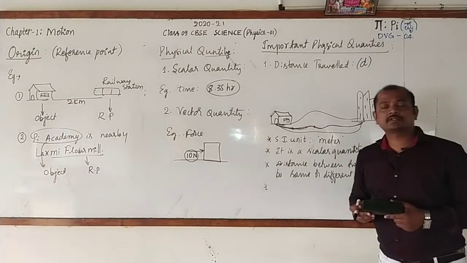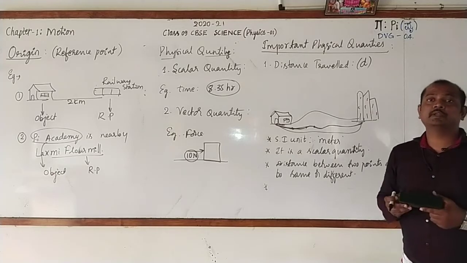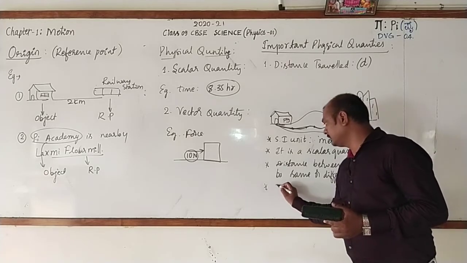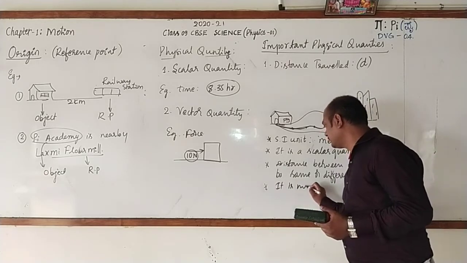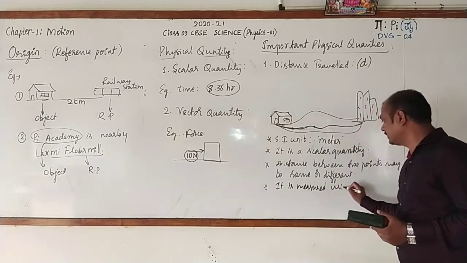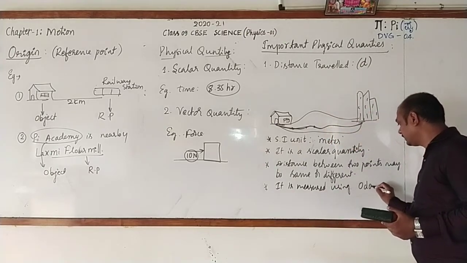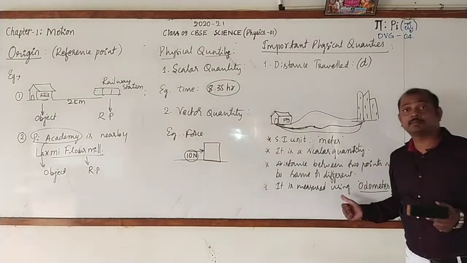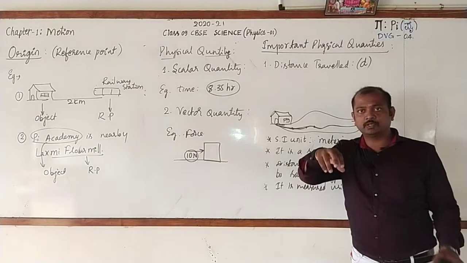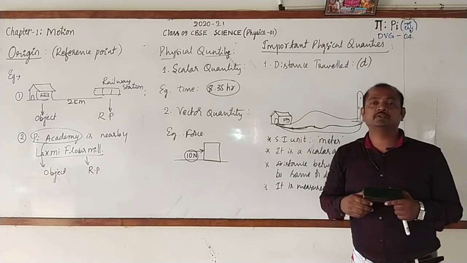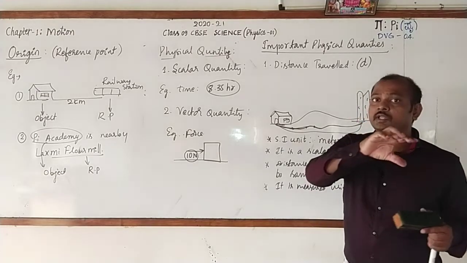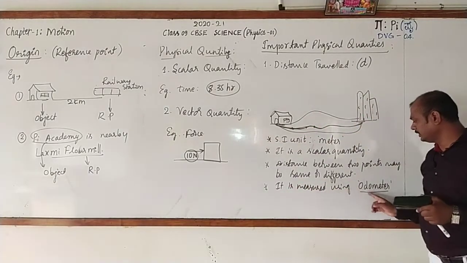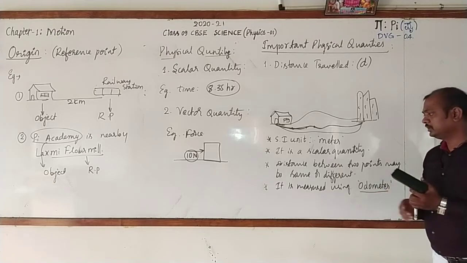And the distance covered by a body can be measured by using a device that is called an odometer. Distance is measured using the device called odometer. It records the distance covered by the vehicles. In most of the vehicles you might have observed that where you put the key to start the vehicle, there you can find a circular shape in which a scale will be there. It is the odometer. Now I will show you that figure in the later part.